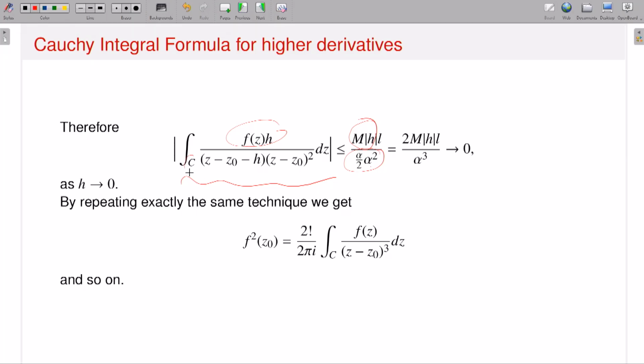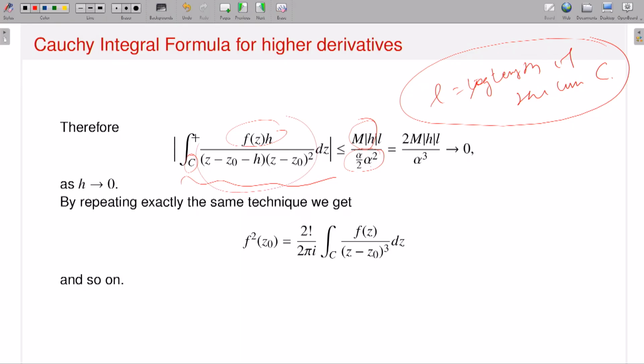I am saying the length of the curve is small l, which is nothing but the length of the curve C. So the length of the curve times this object, if it is dominated by some constant, then the supremum is also dominated by that one. So I can have this estimate with this factor. You do some algebra, then you will end up with this kind of factor.